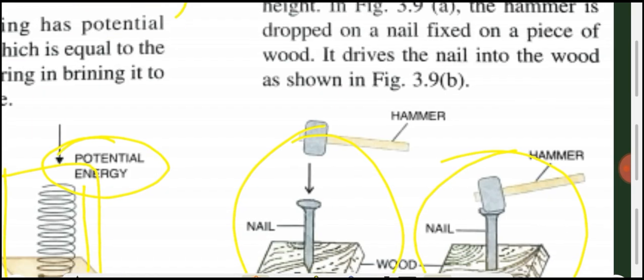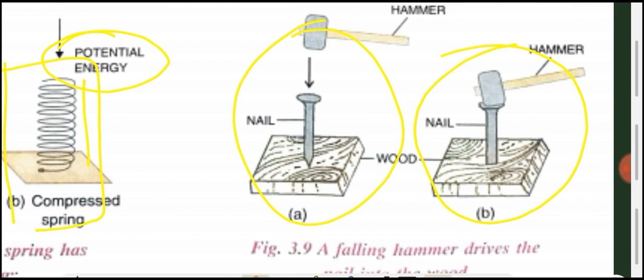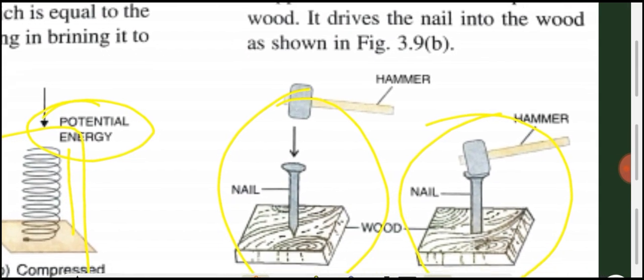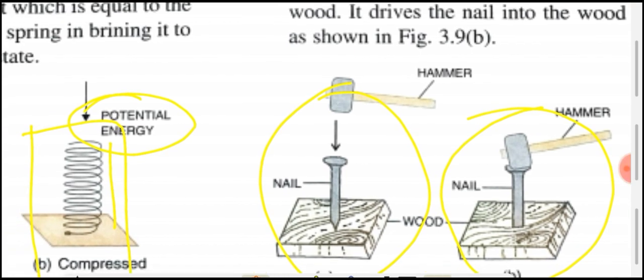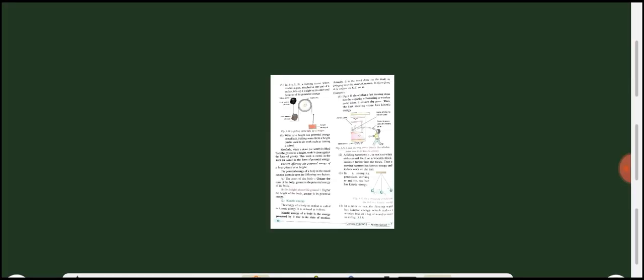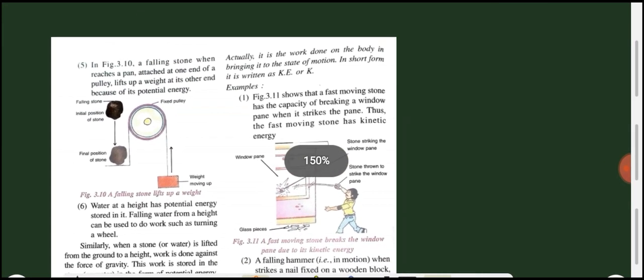In the first figure, please go through figure A and figure B. In figure A we can see the hammer is dropped on a nail fixed on a piece of wood. In the second diagram we can see that this hammer drives the nail into the wood, clear? Okay, students, now we can discuss another example.